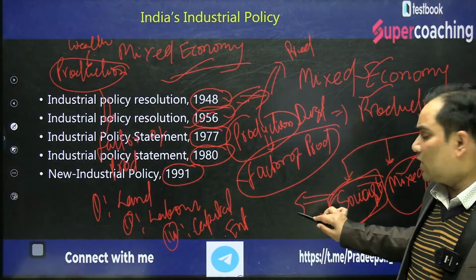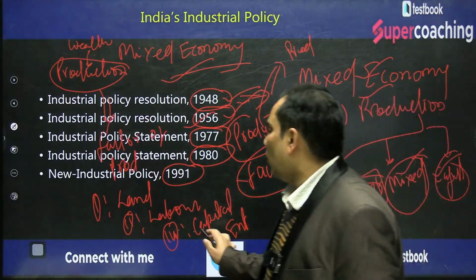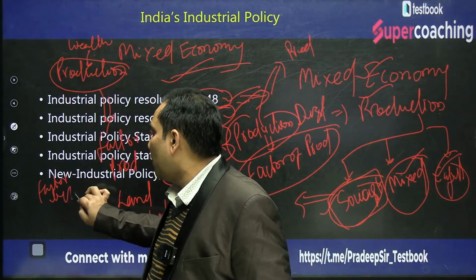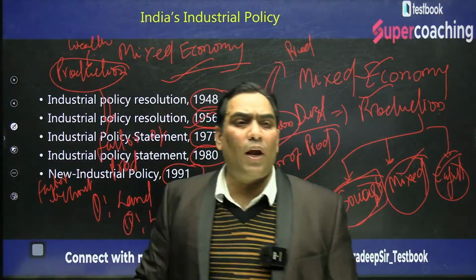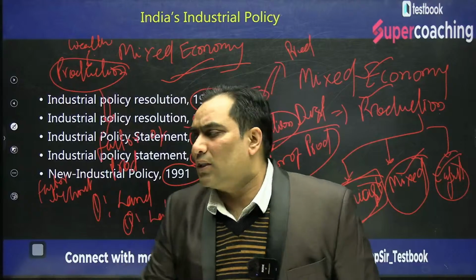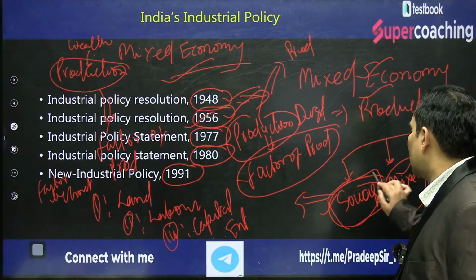So the socialist system is the system in which the factors of production are owned by the government. If the factors of production or the resources are owned by the government, that system is known as the socialist system.